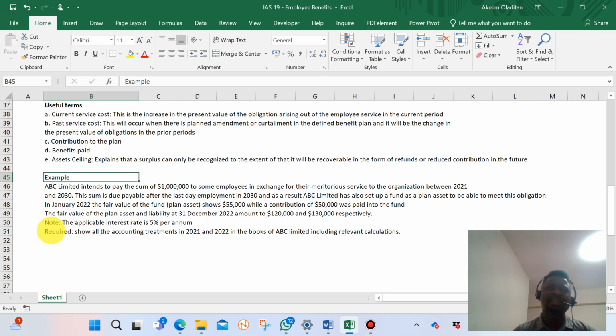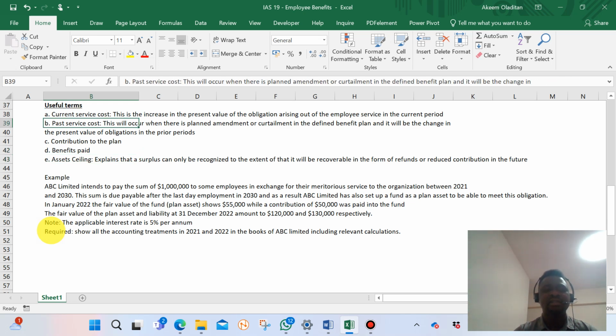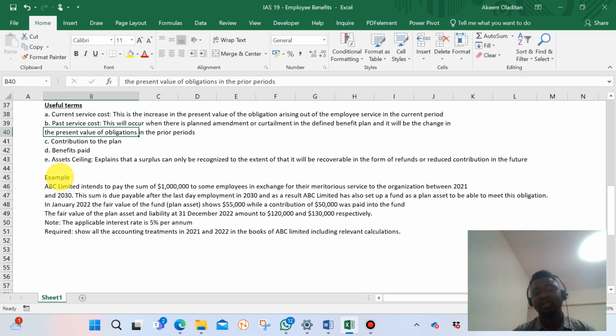Okay, the standard also talks about estimating the service cost. I talk about service cost and the liability over a period of time. So the standard suggested what we call the projected unit credit method. That projected unit credit method is what we apply in this example that we want to do. So let's go on and look at the example.